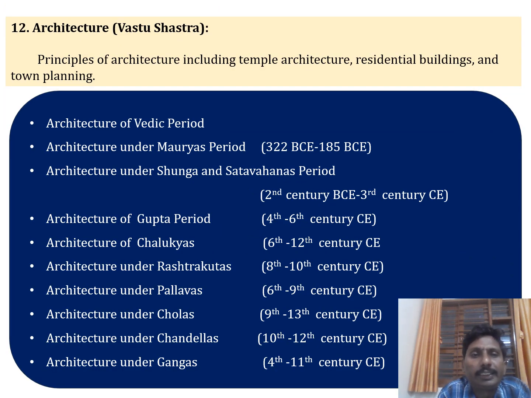Next is architecture, Vastu Shastra: principles of architecture including temple architecture, residential buildings, and town planning.